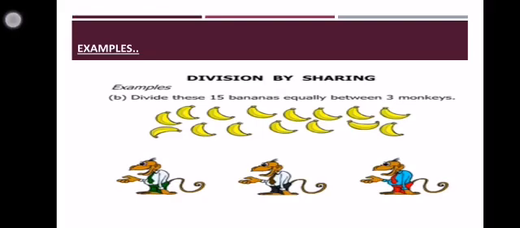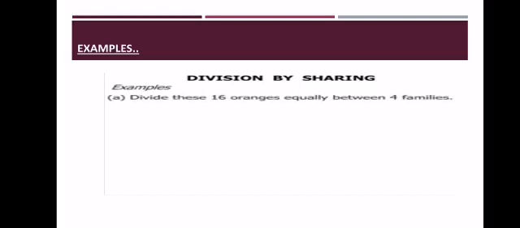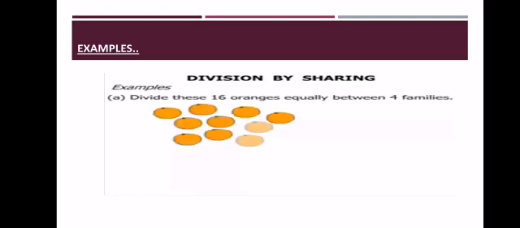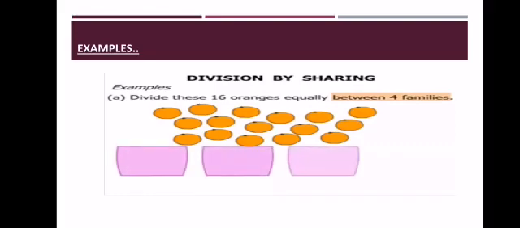Okay, now next I will give you some examples, some stories, sums of division, and you will understand division better. Now you can see division by sharing equally. In this example, divide these 16 oranges equally between 4 families. We have 16 oranges and we want to divide them equally between 4 families.